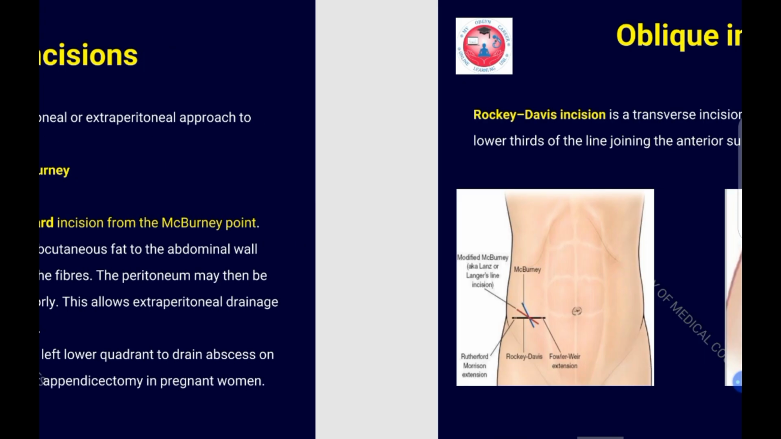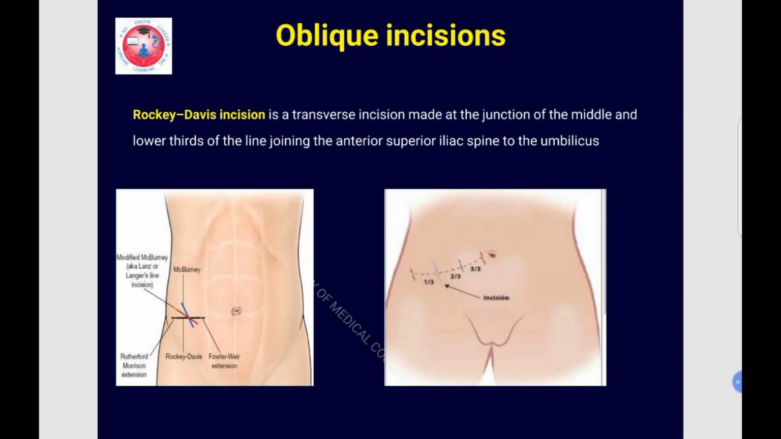Okay, now we'll see the figure of this gridiron incision. It is an oblique incision at the junction of the medial two thirds and lateral one third of the line joining the umbilicus and the anterior superior iliac spine as shown in figure 2. Okay, so figure 1 also shows the same incision along with the Rockey Davis incision. Rockey Davis incision is a transverse incision at the junction of the middle and lower thirds of the line joining the umbilicus and the anterior superior iliac spine, while the gridiron incision is an oblique incision on the same point.